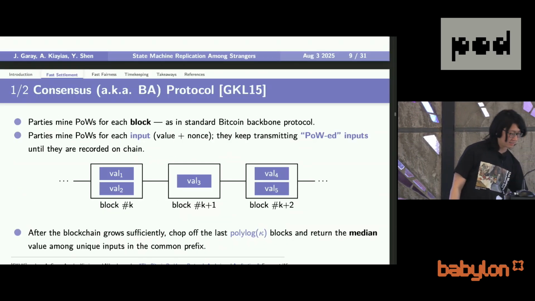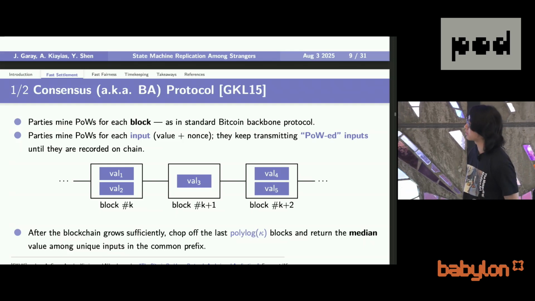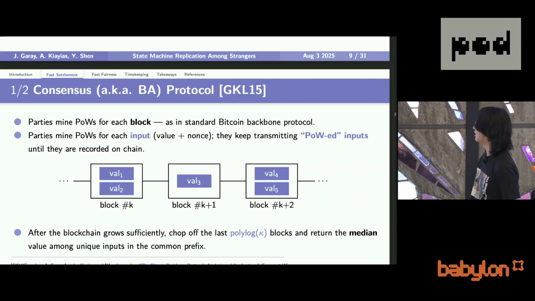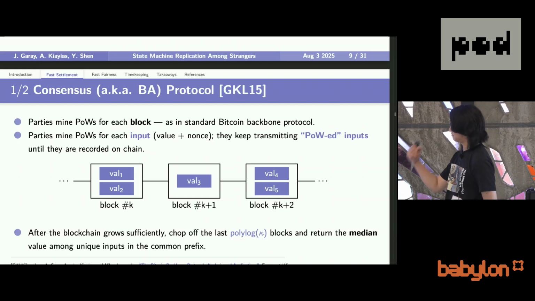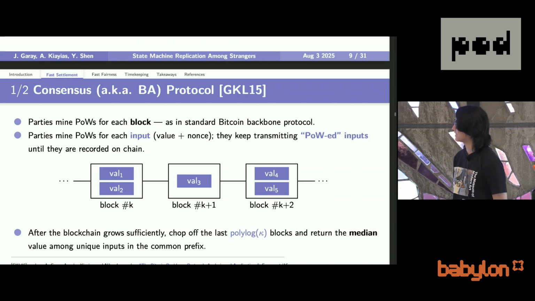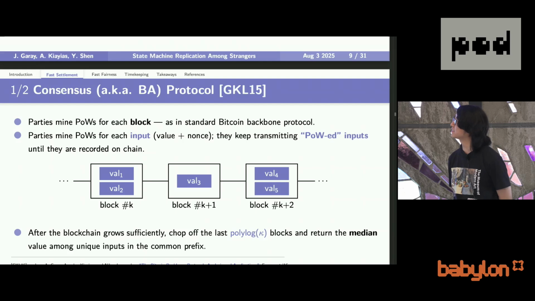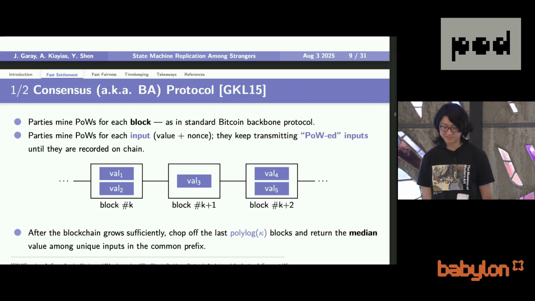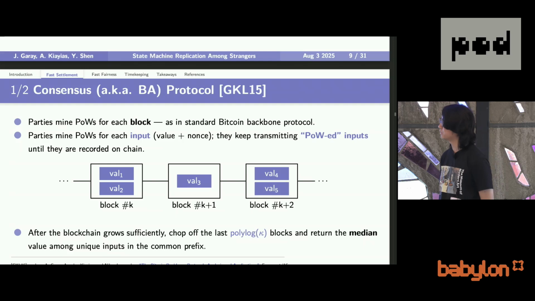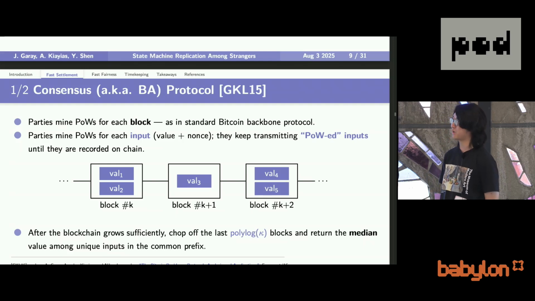There is indeed a proof-of-work-based consensus protocol that can achieve agreement and validity, but in super logarithmic time, polylog kappa rounds. By the way, when I say consensus, I mean Byzantine agreement, which is a one-shot problem: you have some inputs, and you want to agree on a single output.